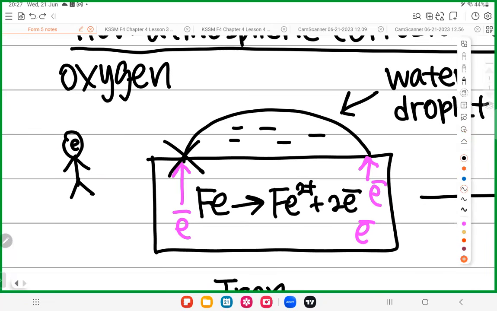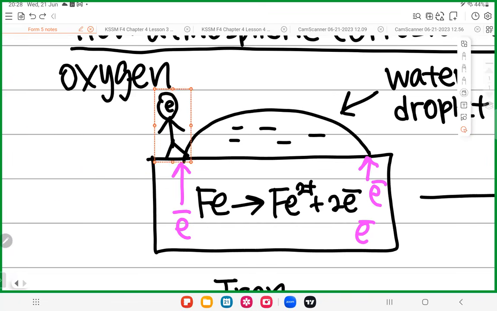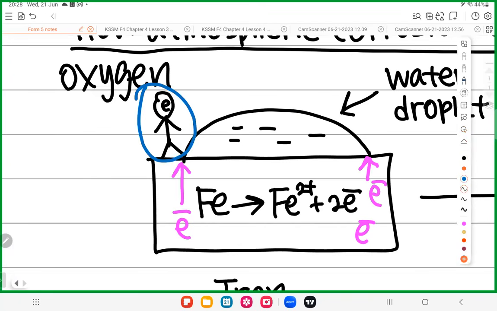Because remember, everyone, rusting needs iron, oxygen, and water. This is a point where you can get water and oxygen at the same time. At this point, you have oxygen. At this point, you also have water. True or not? This is a point where you can get water and oxygen easily. But imagine if I go here.